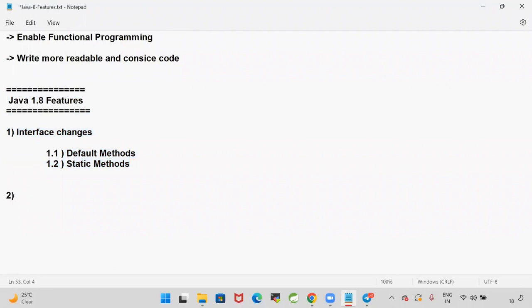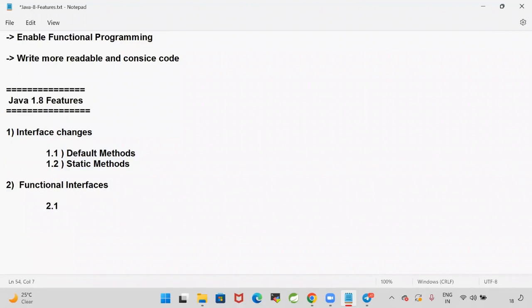Second change, they provided functional interface. Functional interfaces got introduced in Java 1.8. Earlier we discussed that an interface is nothing but a collection of abstract methods. A functional interface is an interface which contains only one abstract method.